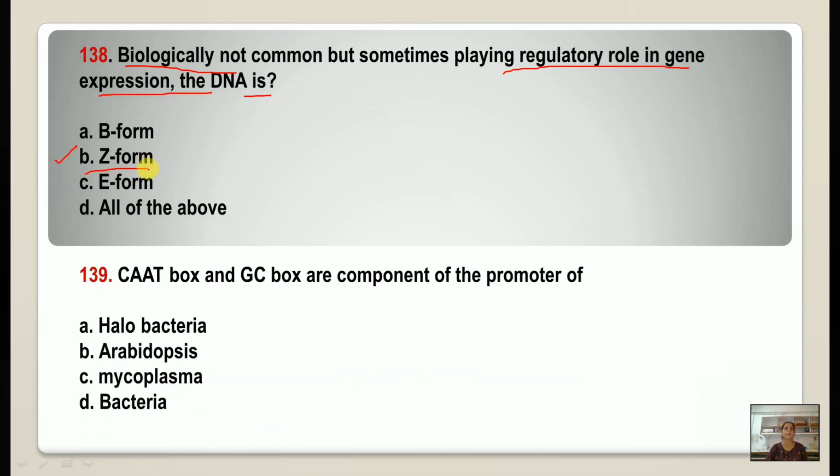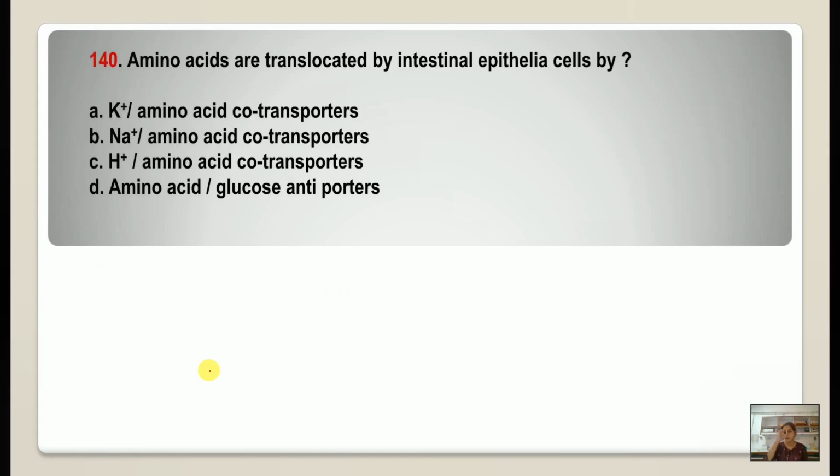Question number 139. CAAT box, CAT box and GC box, a component of promoter of, so the correct option is Arabidopsis. Number 140. Amino acids are translocated by intestinal epithelial cells by sodium ion amino acid co-transporters. This is the correct option.